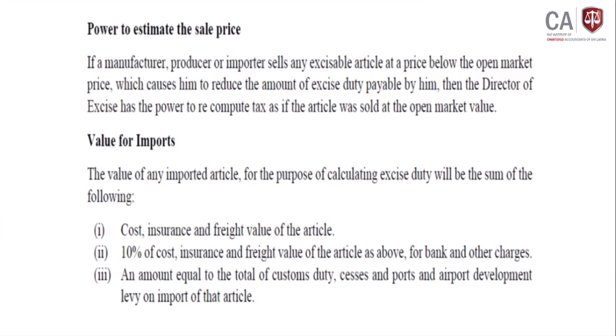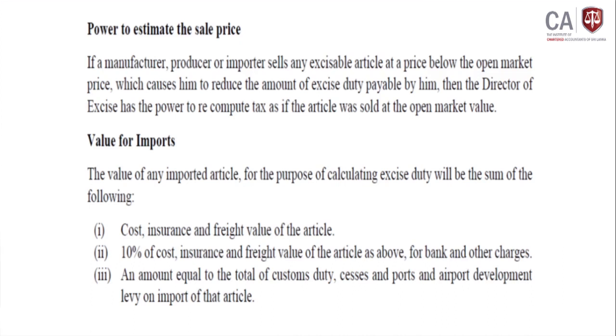But from the customer's point of view, manufacturer's point of view, importer's point of view, depending on the available values, they may decide the price. Sometimes they may try to undervalue as well. That is the normal mechanism, sometimes they try, but the power lies with the director of excise; he can estimate the price depending on the open market value. Then there is the power to estimate the sales price.